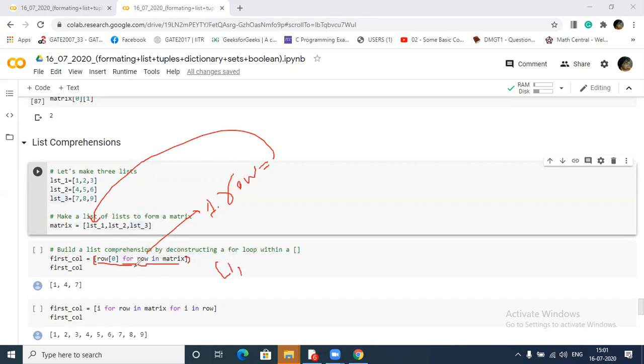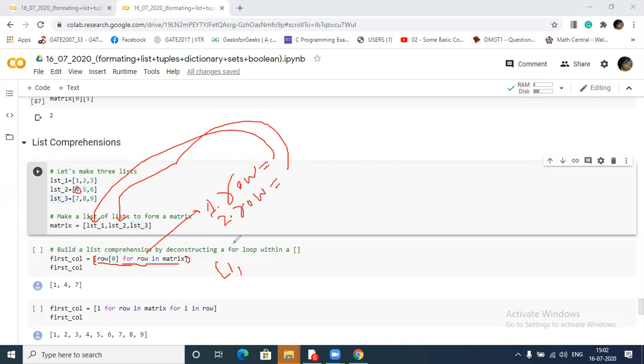Again, in the second iteration row is pointing to this one, and at this position we are again retrieving the 0th index value. What is the 0th index value? 4.